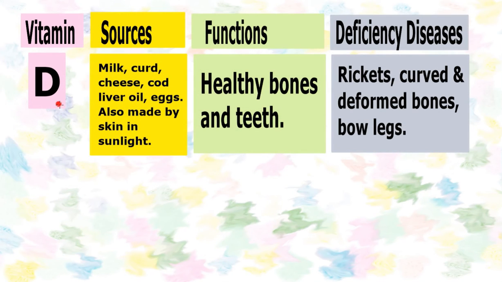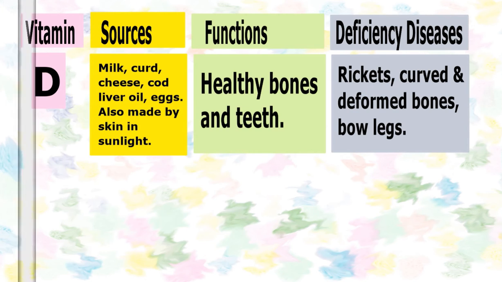Vitamin D can be obtained from milk, curd, cheese, cod liver oil, and from eggs also. Not only this, vitamin D is also made by our skin in the presence of sunlight. Vitamin D is required for our healthy bones and teeth. In case vitamin D is not available to us in appropriate amounts, the deficiency disease caused is known as rickets.